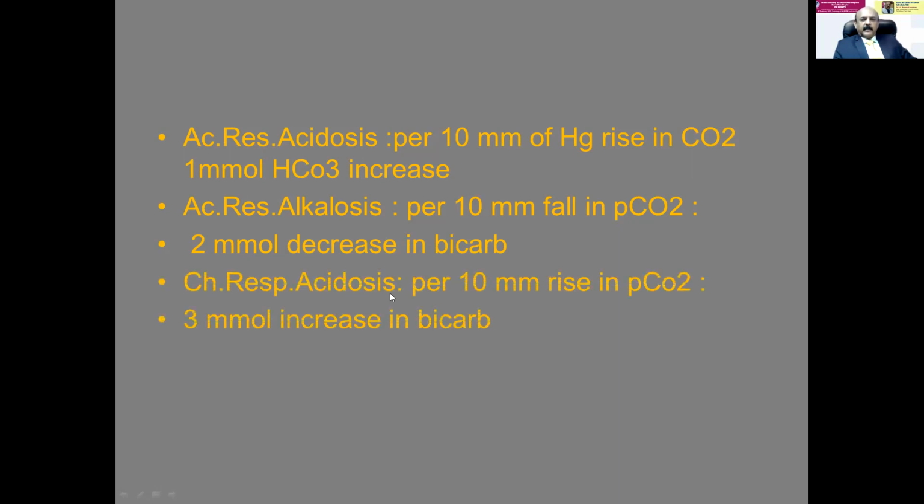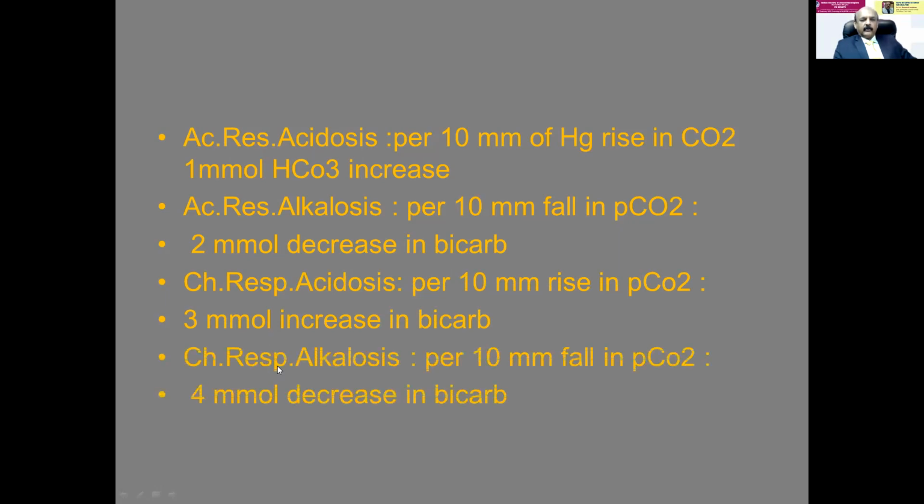In chronic respiratory acidosis, for every 10 mmHg rise in PaCO2, a 3 millimole increase in bicarbonate will be there. In acute, it will be 1 millimole. In chronic, it will be 3 millimole because the compensatory mechanisms take place in chronic respiratory acidosis. In chronic respiratory alkalosis, for every 10 mm fall in PaCO2, there is a 4 millimole decrease in bicarb. In acute, it is 2 millimole decrease, but here it is 4 millimole decrease. So you have to remember 1, 2, 3, 4. So the compensation is 1, 2, 3, 4.